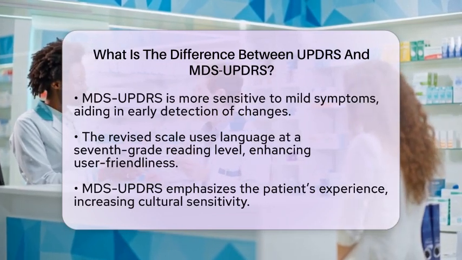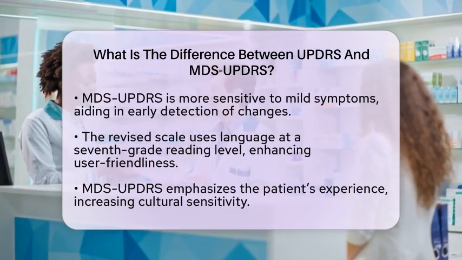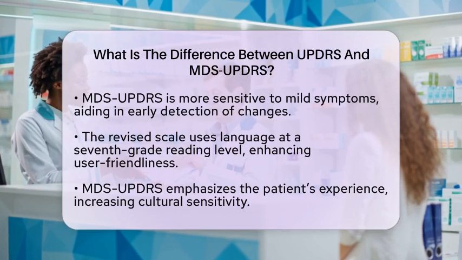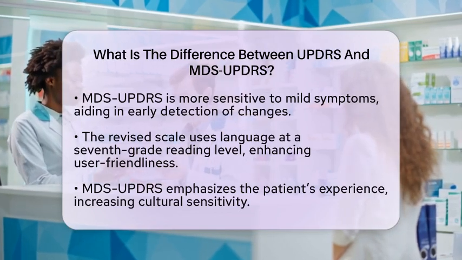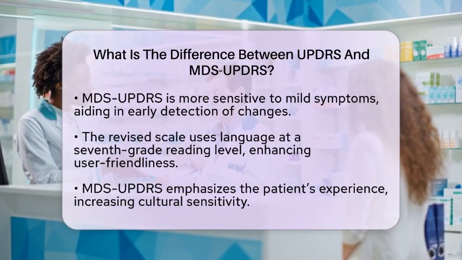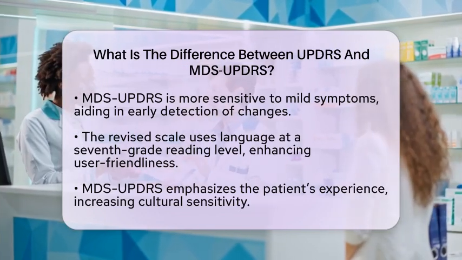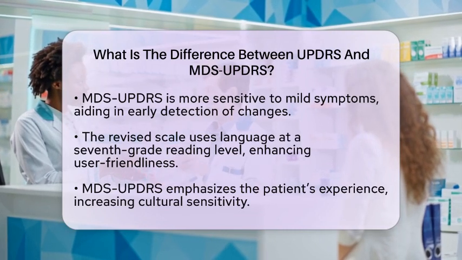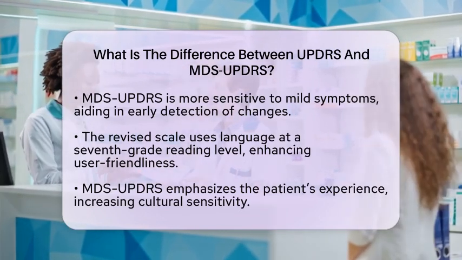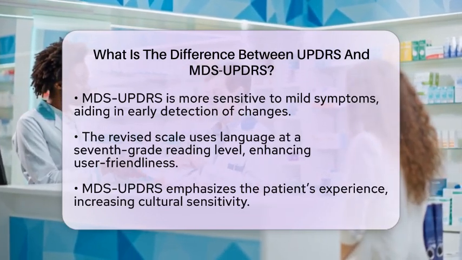Clarity and accessibility are also improved in the MDS-UPDRS. The revised version uses language that is easier to understand, targeting a 7th grade reading level. This makes it more user-friendly for patients and caregivers compared to the original UPDRS, which could be challenging to comprehend.